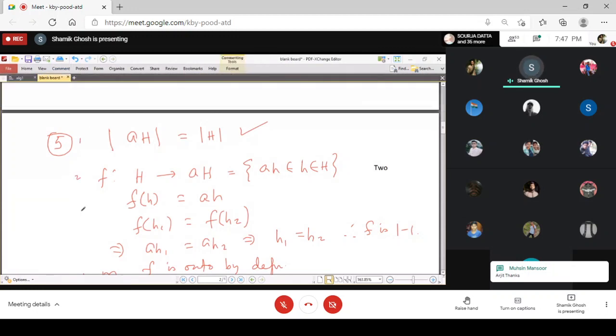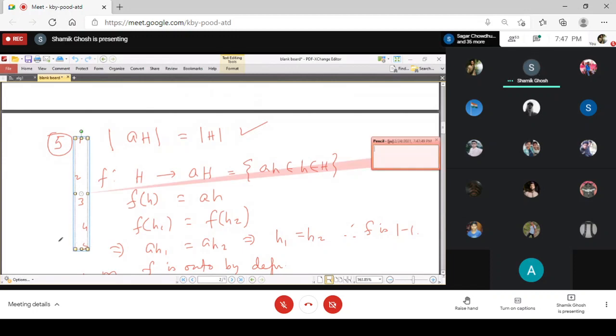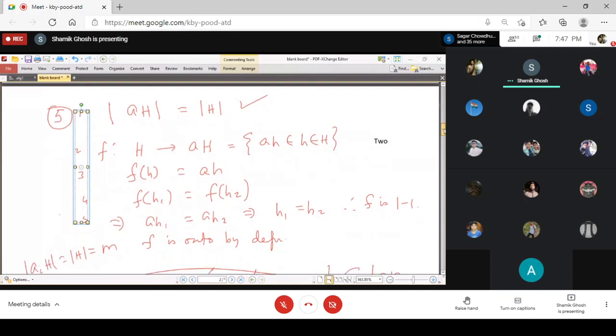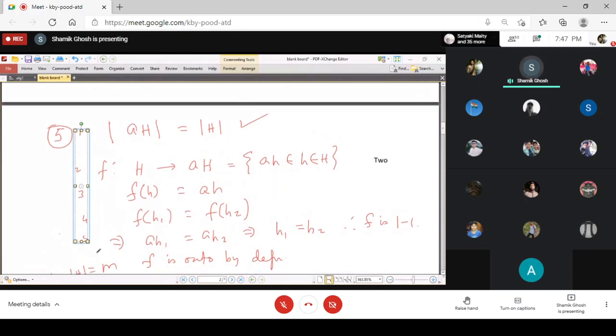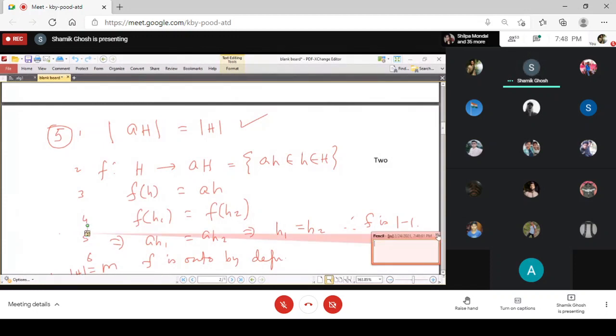Line 1, line 2, line 3, 4, 5, and say it is 6. Now, which line did you not understand?